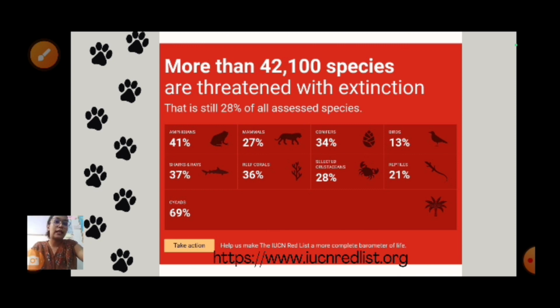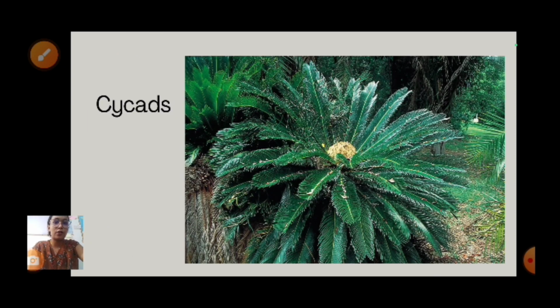Moving on to the next slide, I have shown a picture of cycads. You have seen it, it is often grown in pots at your house, this cycas plant, as it is commonly called. Now moving on to the next slide. These are some extra knowledge which I am giving you, which will be helpful for your entrance perspective also. Okay, moving on to the next slide.